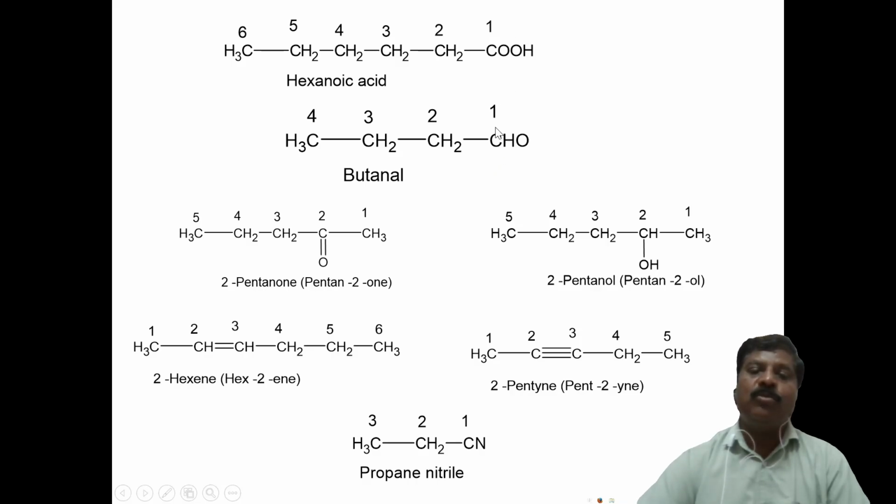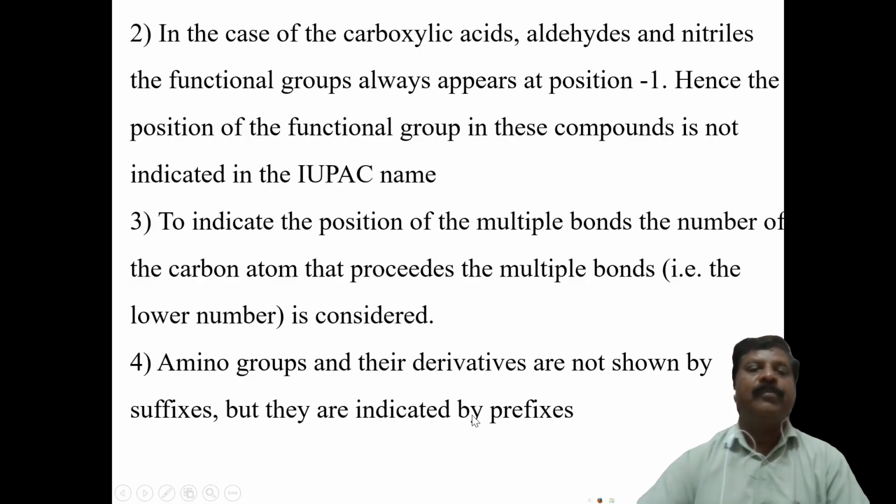That carbon atom we give number 1, then 2, 3. Similarly, you have to give the numbering from here. Therefore, this is a 3 carbon atom chain, propane, and you simply write nitrile. Propanenitrile is the IUPAC name of this compound.